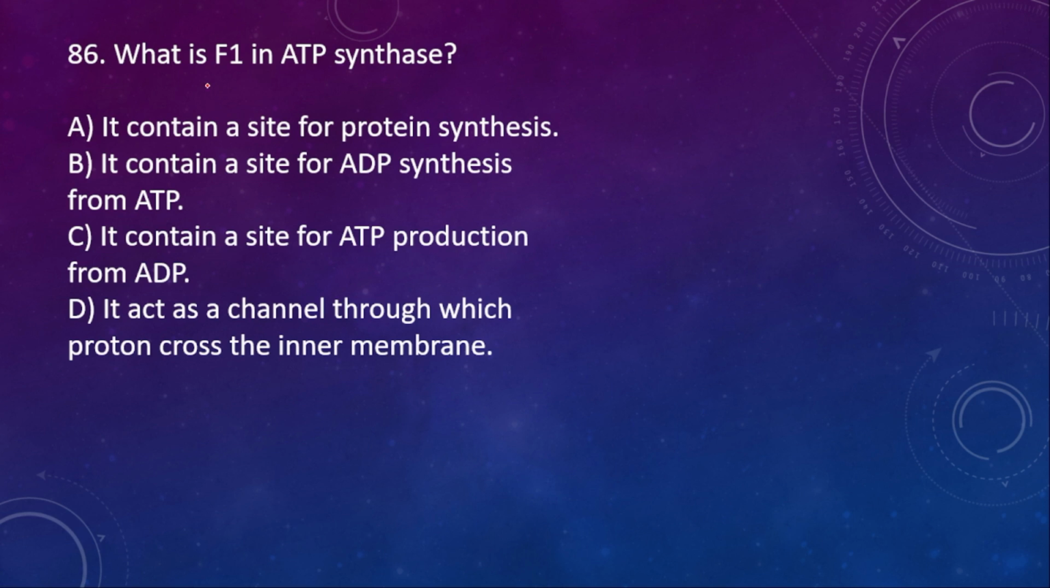86. What is the F1 in ATP synthetase? A. It contains a site for protein synthesis. B. It contains a site for ADP synthesis from ATP. C. It contains a site for ATP production from ADP. D. It acts as a channel through which protons cross the inner membrane. So here the right option is option C.